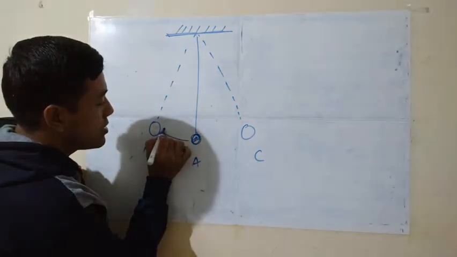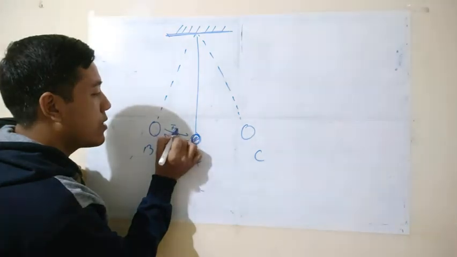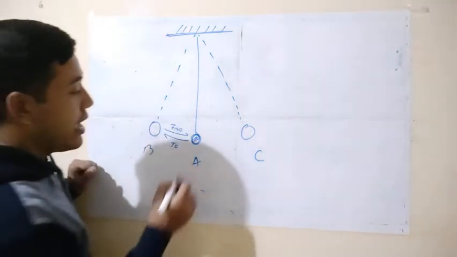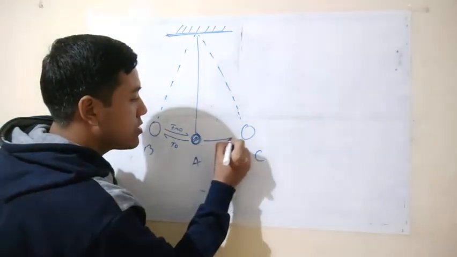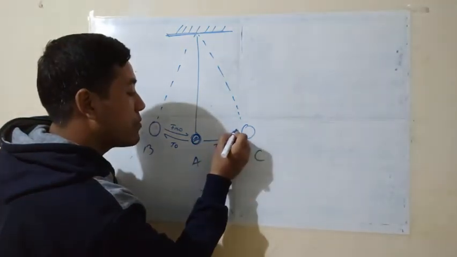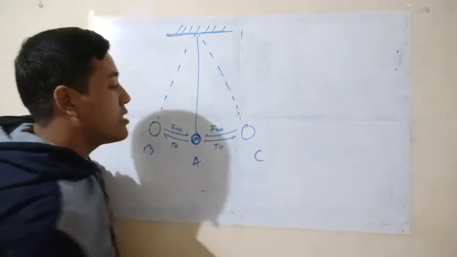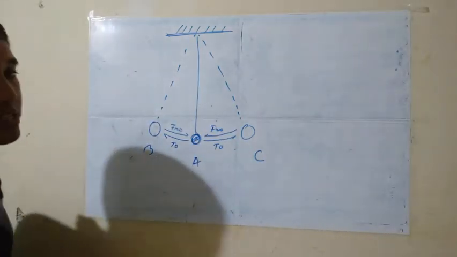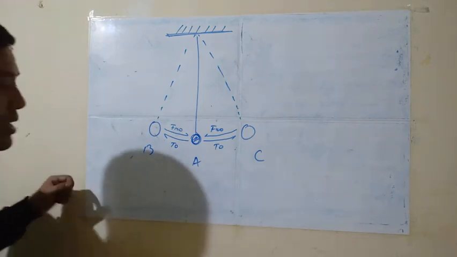Then we release it, this is known as the flow. From A it will travel to the C, this is 2, and from C it will again come back to A. This is the oscillation of the simple pendulum.